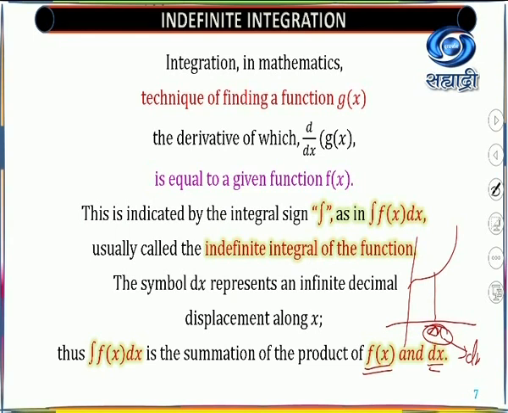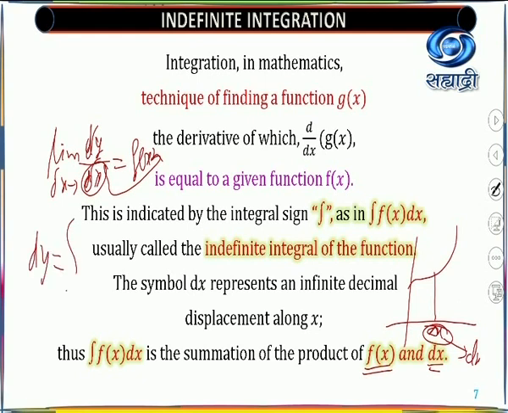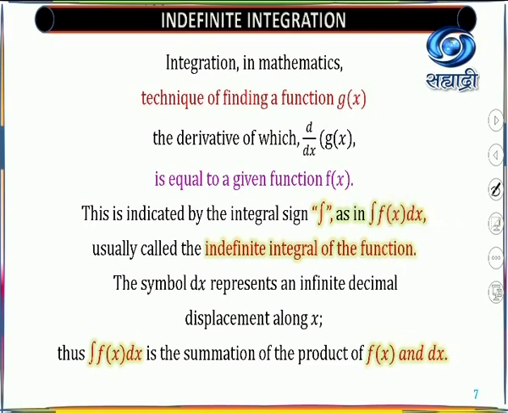So this way you will get, or from the definition also, you have already learned, the limit of delta y upon delta x, where delta x is small and tends to 0, is equal to dy by dx, meaning your function f(x), as we saw in the first lecture. So delta x goes to the other side while using the antiderivative. So you will get delta y equal to the integration of f(x) dx. These are the reverse processes which we are going to use. That means it is a product of f(x) and dx under the sum.